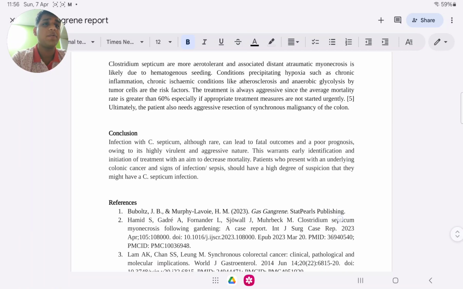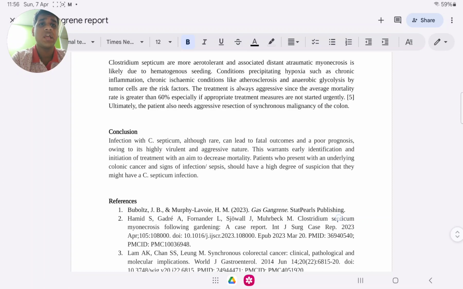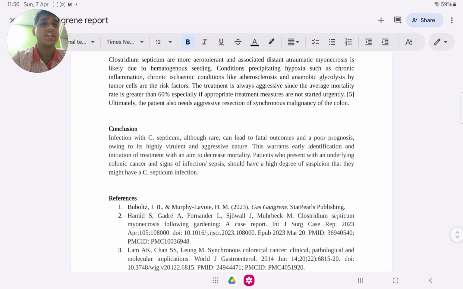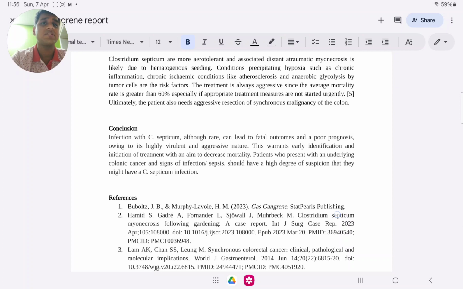Conditions precipitating hypoxia, such as chronic inflammation, chronic ischemic conditions like atherosclerosis, and anaerobic glycolysis by tumor cells, are the risk factors. As you could see in this patient, he had atherosclerosis in both his lower limbs. Hence, he had a higher chance of acquiring gas gangrene.